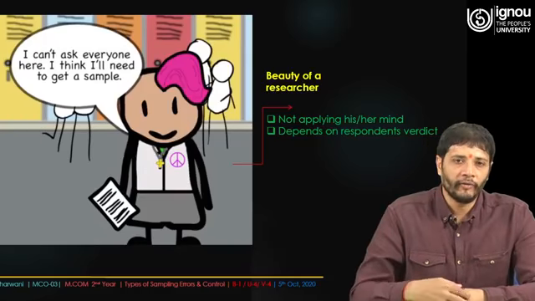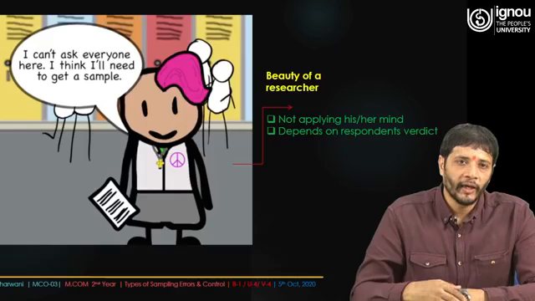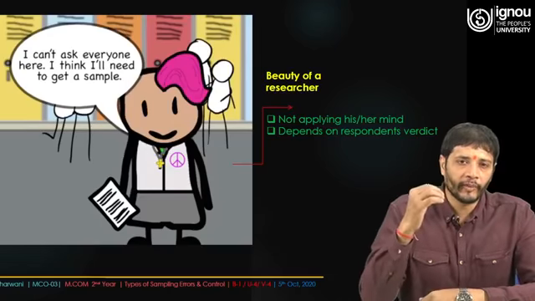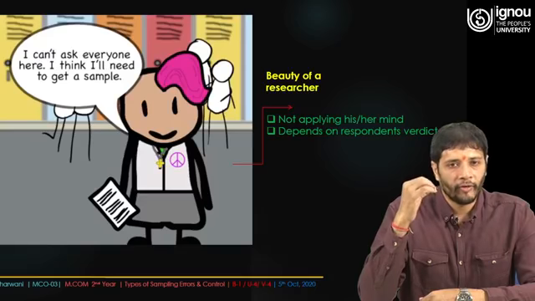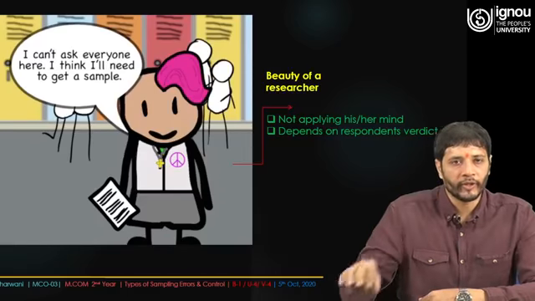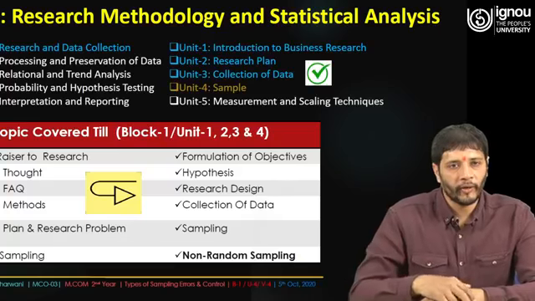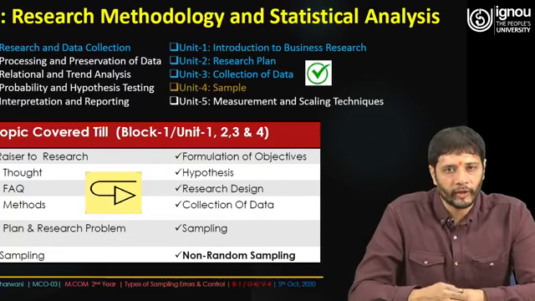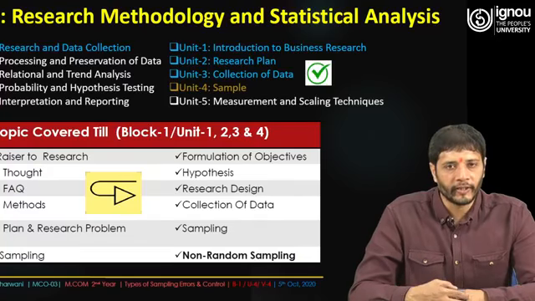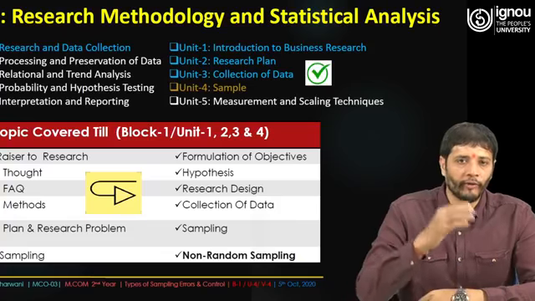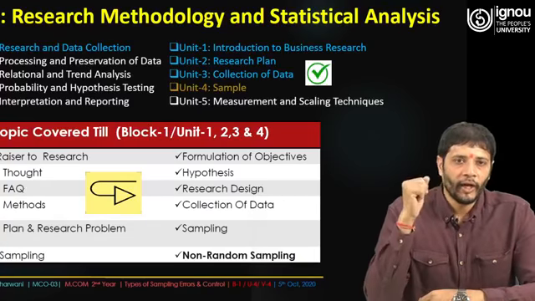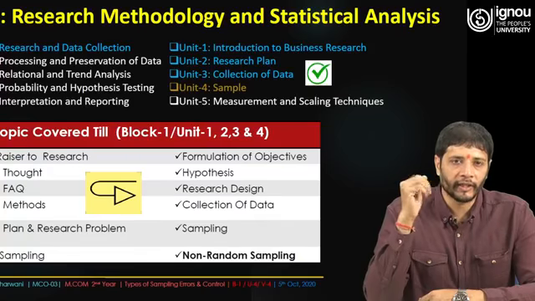If you see this particular image, it says we have to take a sample, because the individualistic approach is quite different from the holistic or masses approach. This is part of a course on research methodology and statistical analysis. We have almost 12 to 15 lectures so far, and we are in unit 4, that is sample, on the verge of completing this unit. This is part of the first block, research and data collection.